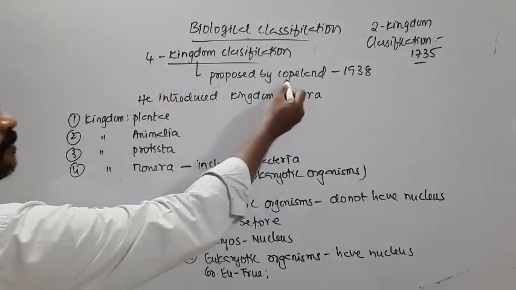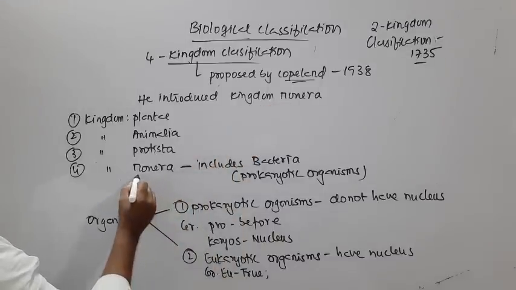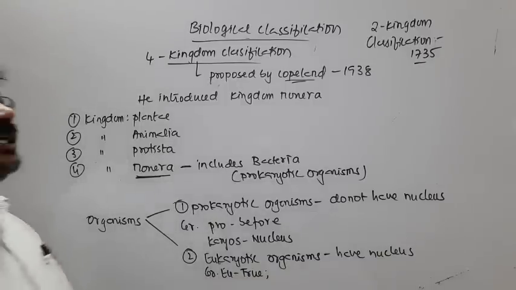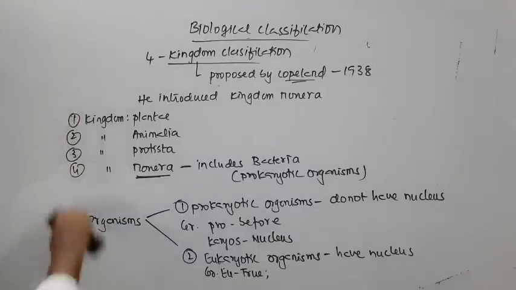So Copeland in 1938 introduced a kingdom, that is Monera. So that became a four kingdom classification. And I told you already that this is also not a complete classification. So hence in course of time it was replaced with the five kingdom classification.